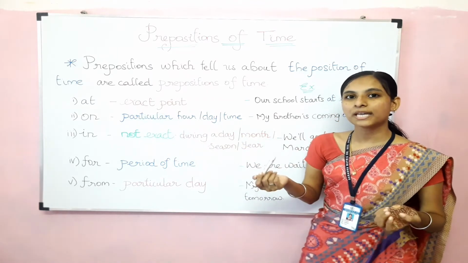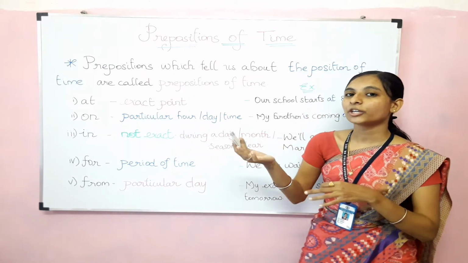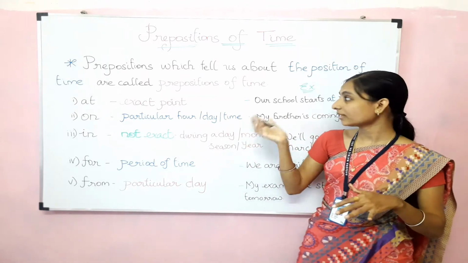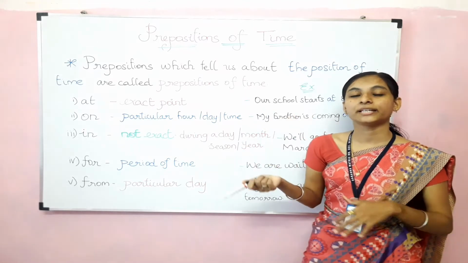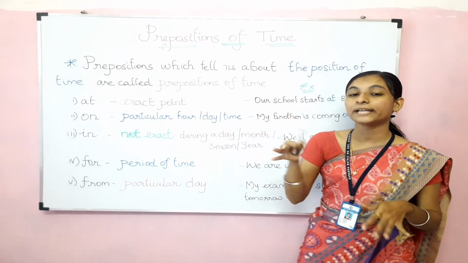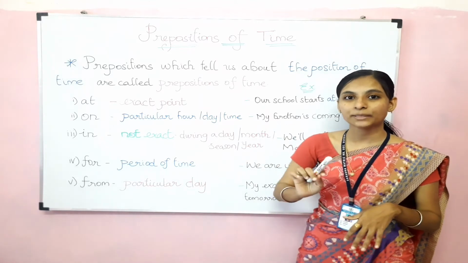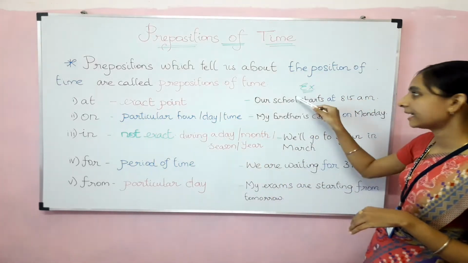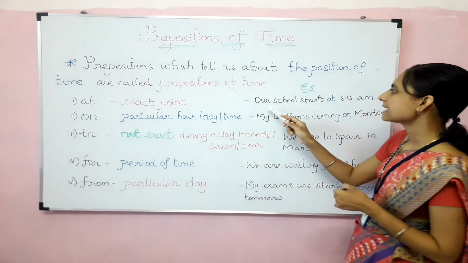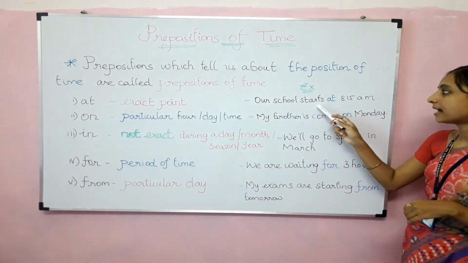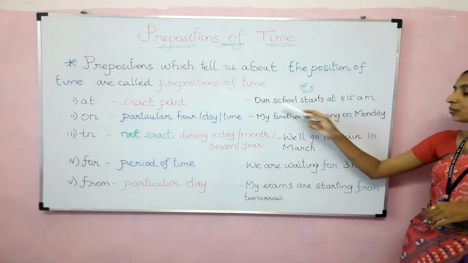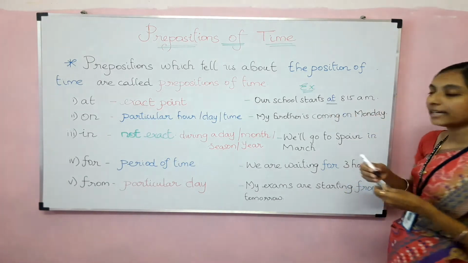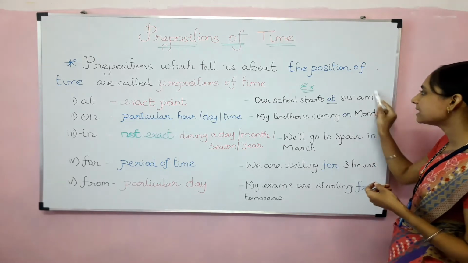So where do we use at? Keep in your mind, when we are talking about the exact time, like 8:30 p.m., 9:35, 2:35, or at 5 o'clock, when we are mentioning the time, there we need to use at. Let me give you one example. Here I have written the example also: Our school starts at 8:15 a.m. Here the word at is the preposition and it denotes the exact time.